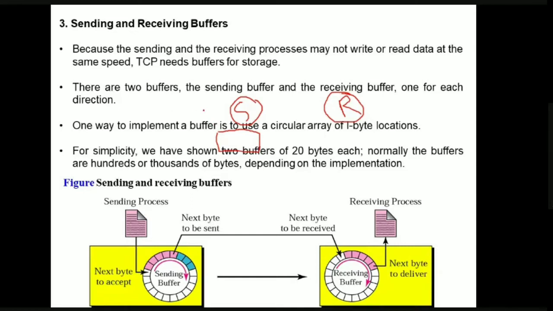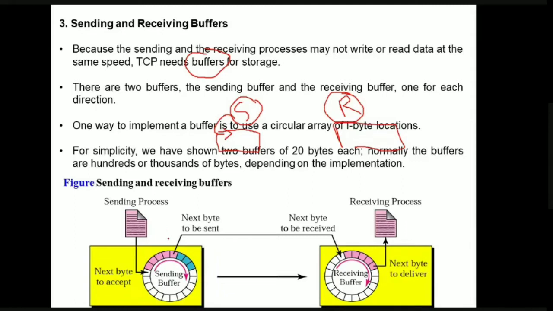This concept is what we call a buffer. First of all, there will be two buffers: for the sender side we have the sending buffer, and at the receiver side we have the receiving buffer. Let us see what the sender buffer and receiver buffer do.